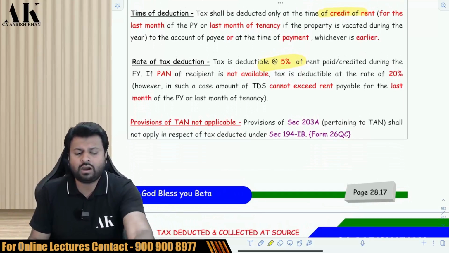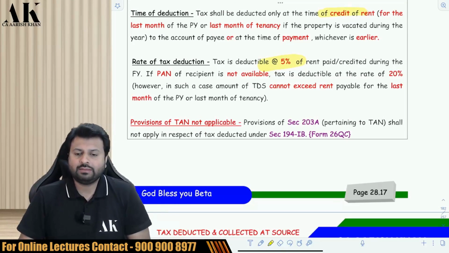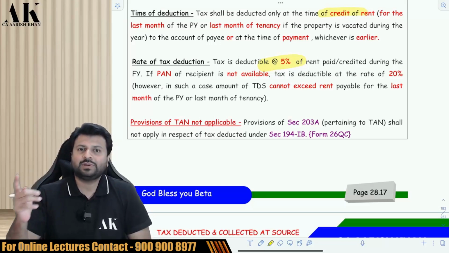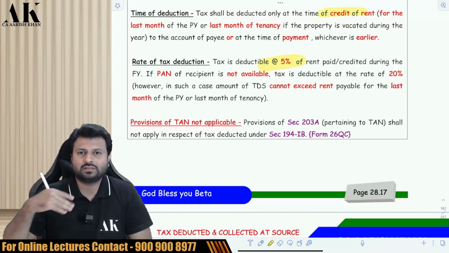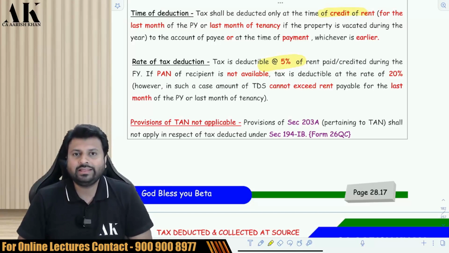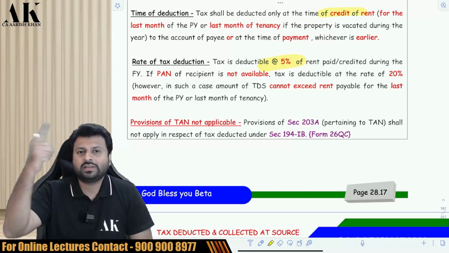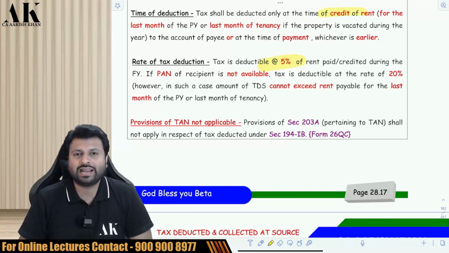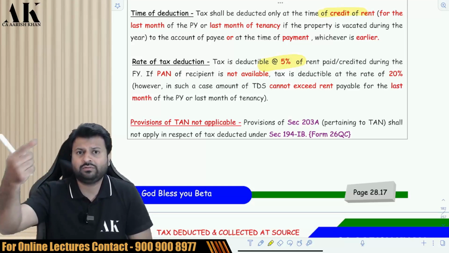How will this 5% be calculated? Again, when am I supposed to deduct TDS? Monthly? No. Last month. Suppose the rent per month is 60,000 rupees. First month you will pay 60,000, second month 60,000, third month 60,000. When the last month comes, the month of March, at that time you will calculate the entire year's rent and take 5% of that. What is the rent of the entire year? 60,000 into 12, 7,20,000. For that, 5% comes to 36,000. So you will deduct 36,000 in the last month, and you will give 24,000 to the other person.